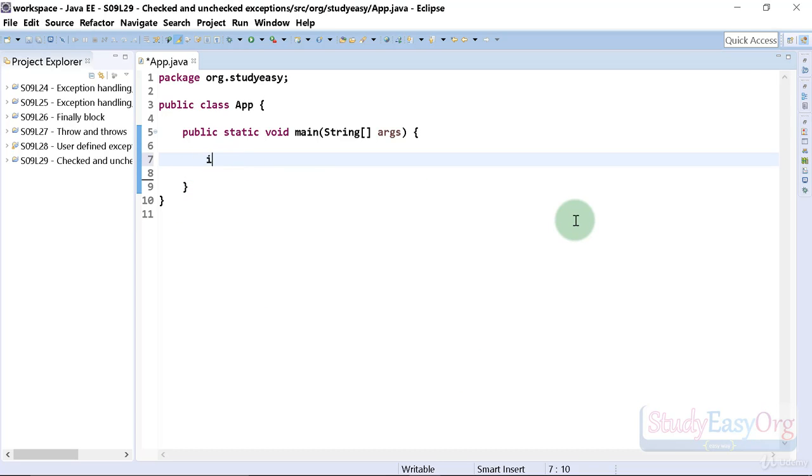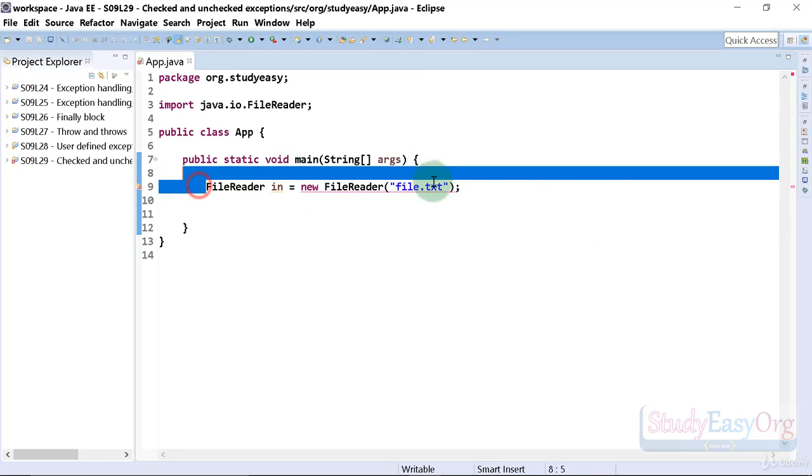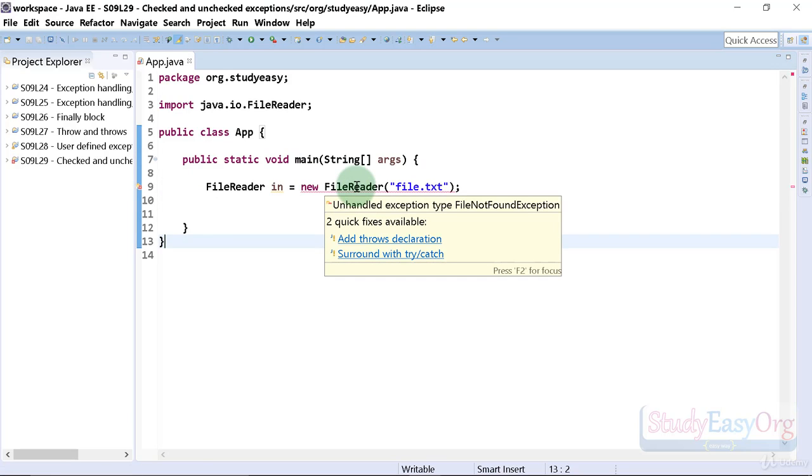So in here, for example, I make use of FileReader fr equals new FileReader. Now as soon as we make use of the FileReader class, we are performing an input output operation, and input output operations are definitely tricky and serious operations, and definitely precautions need to be taken. As a result, as soon as we make use of the FileReader class object and initialize it, Java will start complaining about it and we have to handle it. So in here the exception is unhandled.